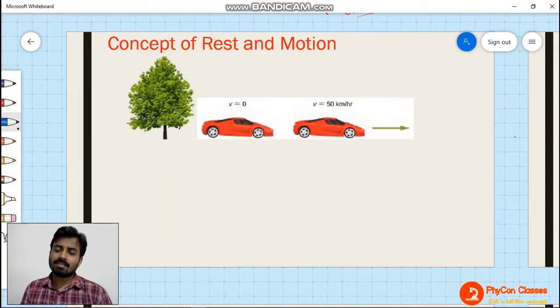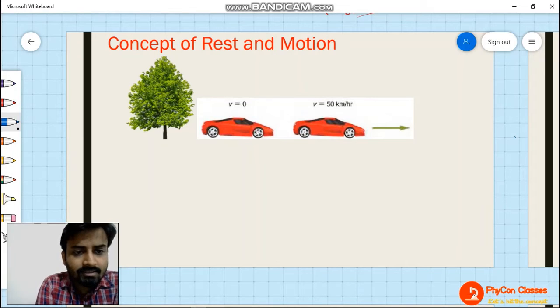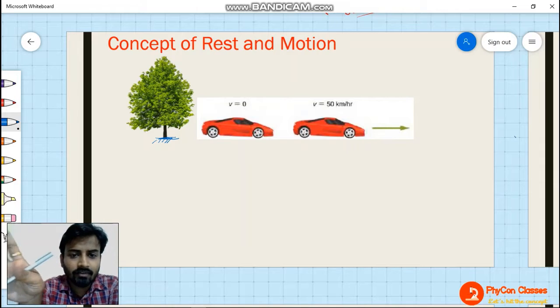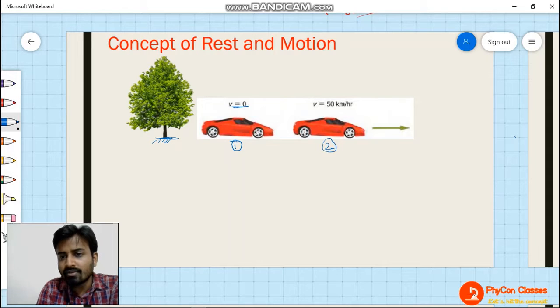So the concept of rest and motion, just now we took an example of sofa set. Now here, let us see this diagram. In this diagram, this tree is fixed with the earth surface. Now we are on earth, so we have to think accordingly from earth. And there are two cars. This car 1 is in rest condition, that means it is having velocity of 0. And then car 2 is moving with some velocity of 50 kilometers per hour in forward direction.